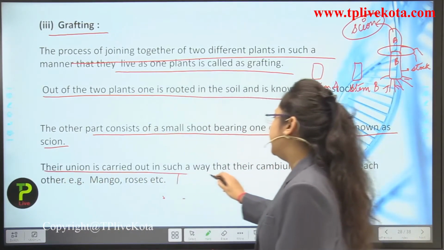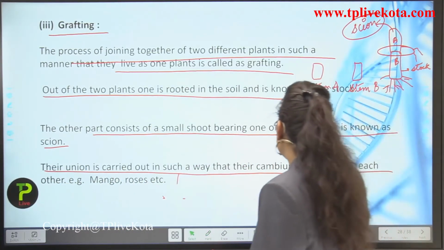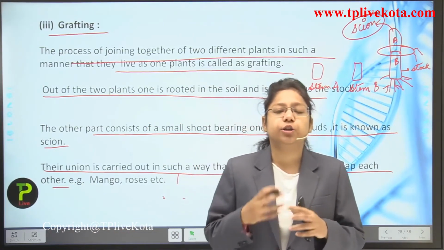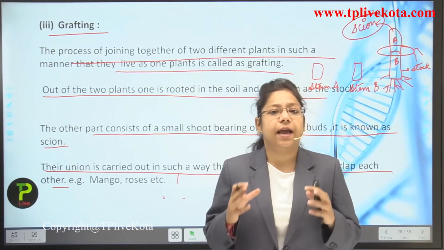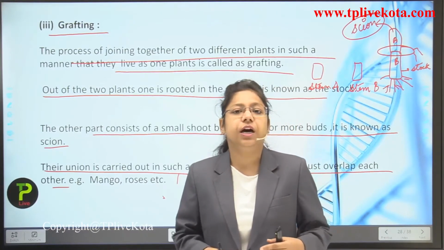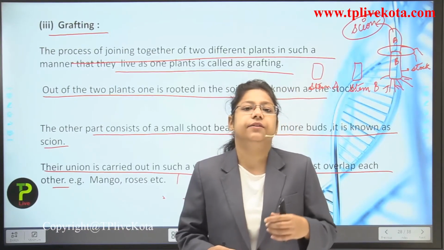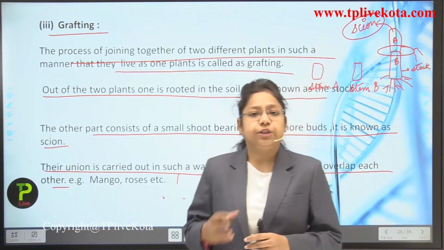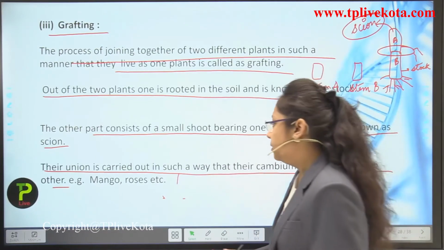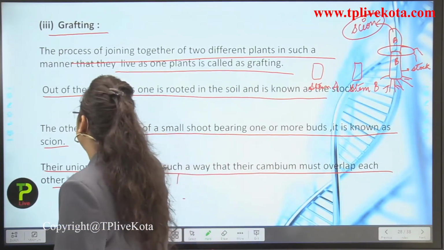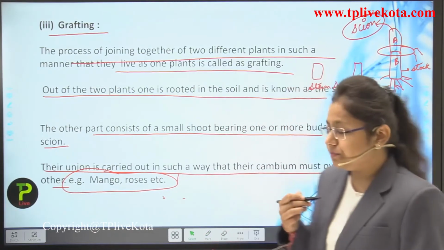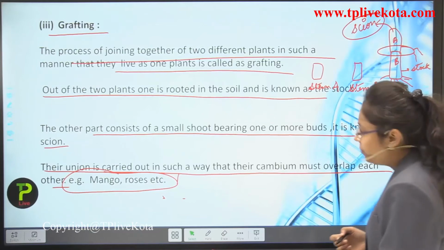Their union is carried out in such a way that their cambium must overlap each other. Okay, so we are just attaching the two stems in such a way that their cambium is being overlapped with each other. And what will happen after the development of the new meristematic tissues inside the vascular cambium? The tissues will get developed, and after that the two stems will get joined together. Okay, this is usually preferred in plants like mango and roses. So you can see here that it is preferred in these types of plants.